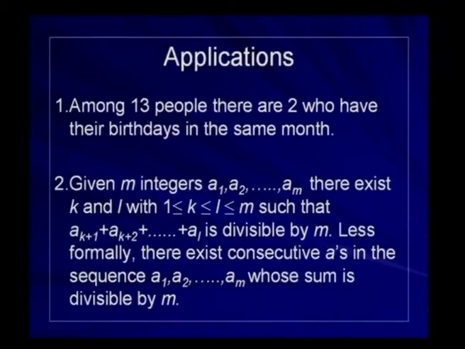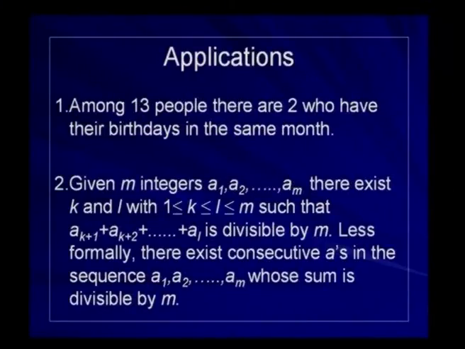Some applications are as follows. Among 13 people, there are 2 who have their birthdays in the same month. Because there are only 12 months and 13 people, 2 of them will have their birthday in the same month. A very simple concept.